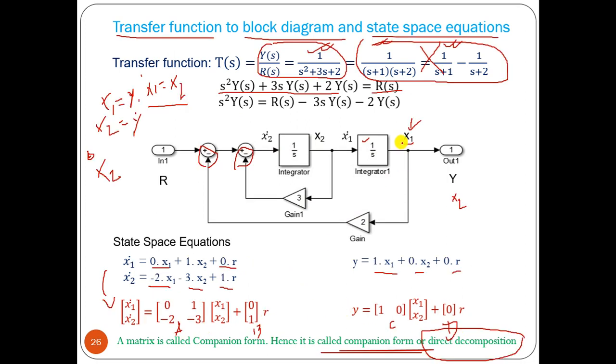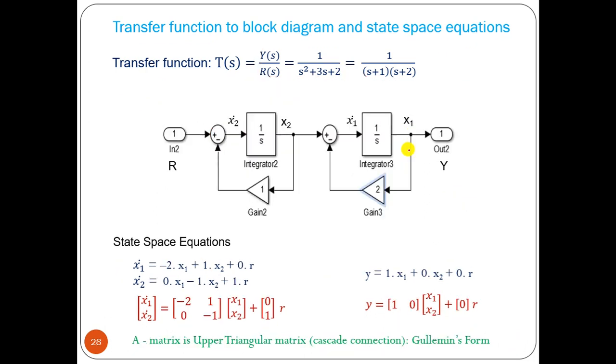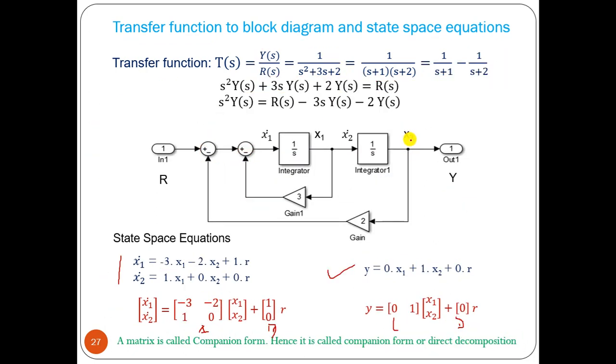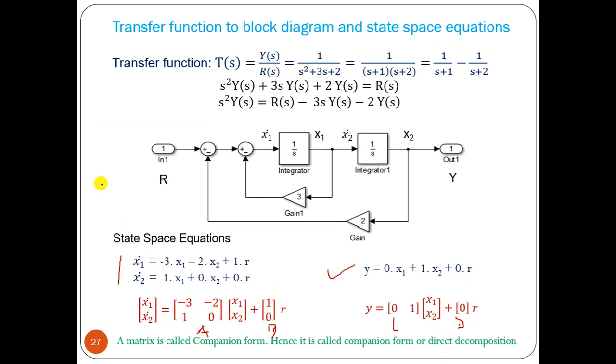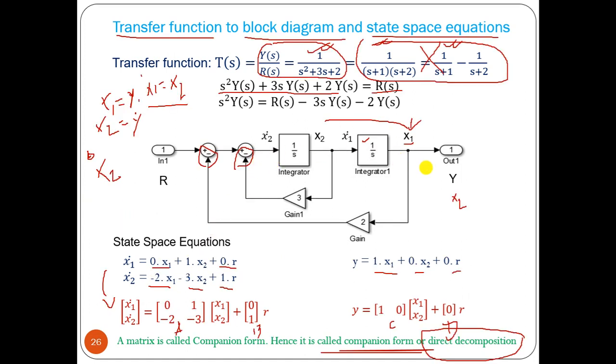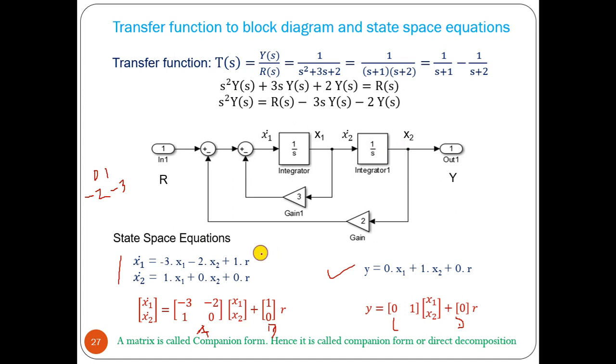Now see, if you change this variable x1 x2, now it is x2 x1. So what will happen, your matrix changes. And what we can observe is that the previous matrix, that is 0 1 minus 2 minus 3, if we interchange the variables, then your matrix becomes a 180-degree rotated version. This is the point.